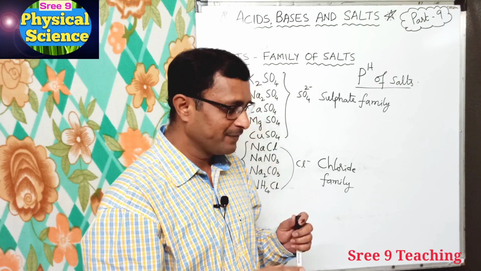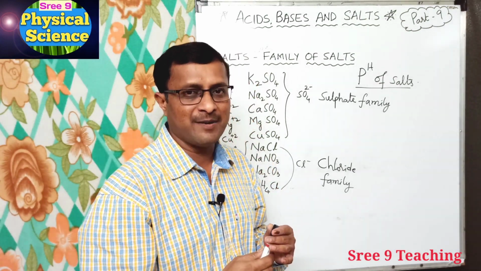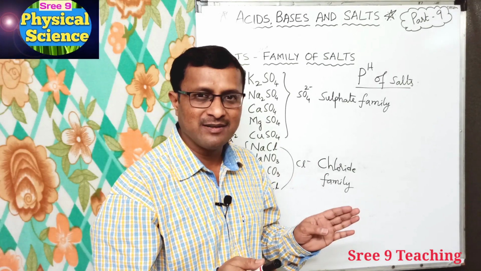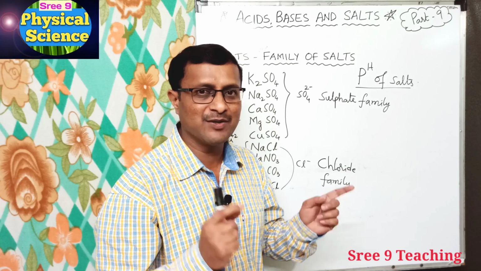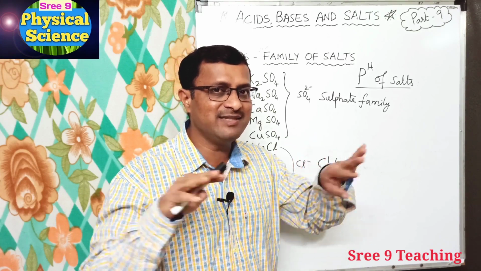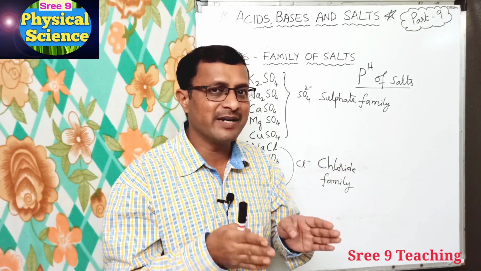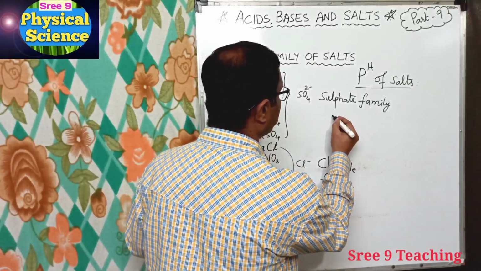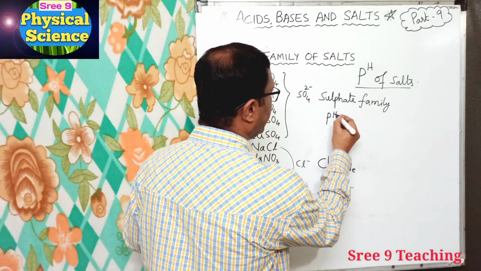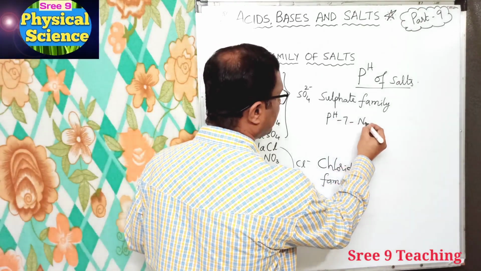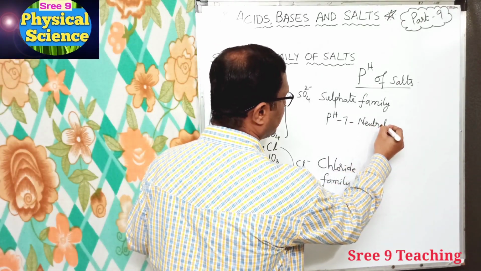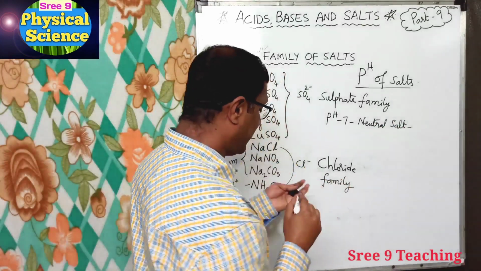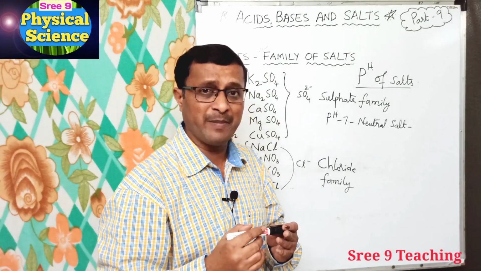Salts from a strong acid and a strong base are neutral. Their pH is 7 because the strength of acid and base is the same, hence they are neutral. So pH is 7 for neutral salts. A neutral salt is from a strong acid and a strong base.